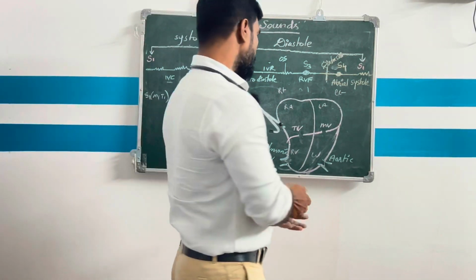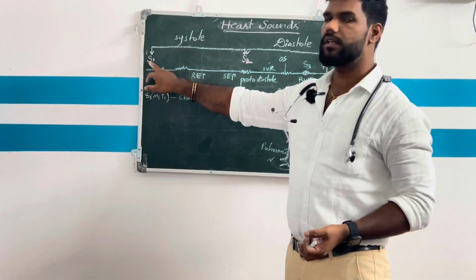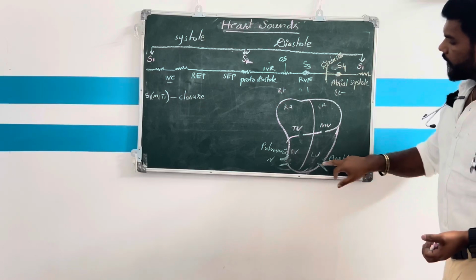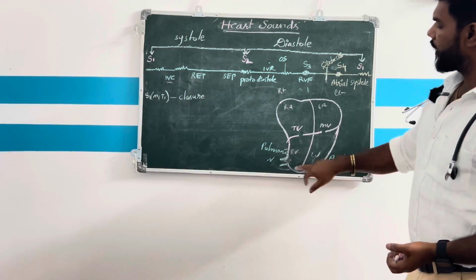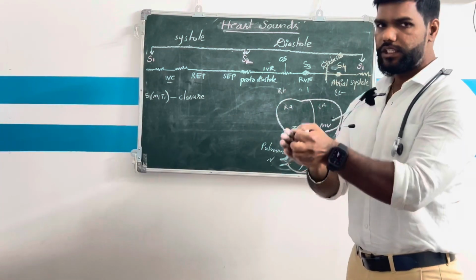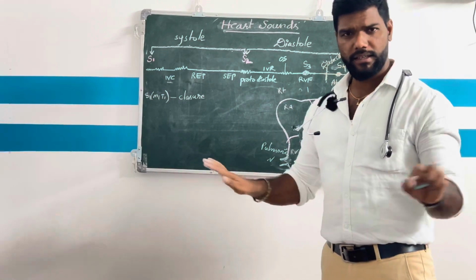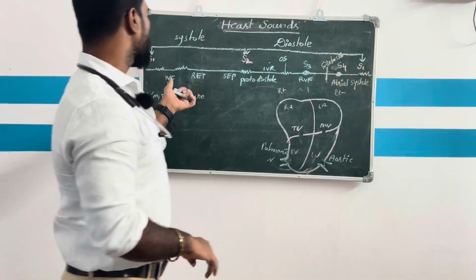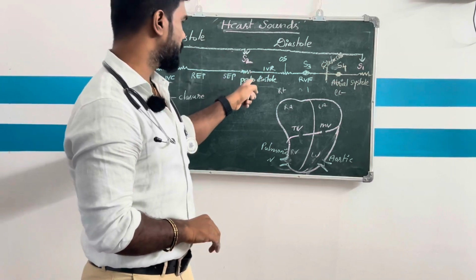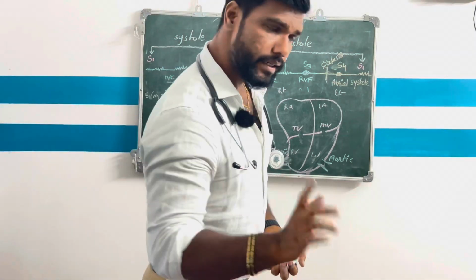You got my point? Closing of the AV valves, the mitral valve and tricuspid valve, produces the first heart sound at the beginning of isovolumetric contraction. The closing of the semilunar valves, that is the aortic and pulmonic valves, produces the S2 heart sound, just before the isovolumetric relaxation, which is called the protodiastolic period. Clear? S1 is produced at the beginning of the isovolumetric contraction, and the S2 heart sound is produced during the protodiastole, just before the isovolumetric relaxation.